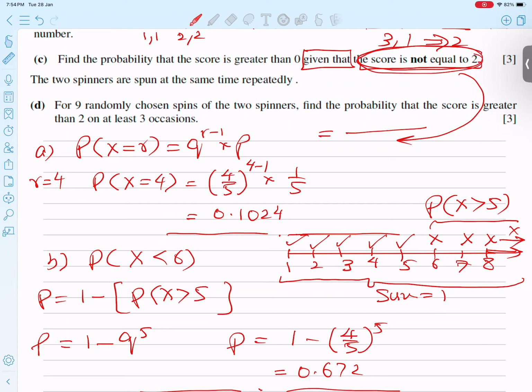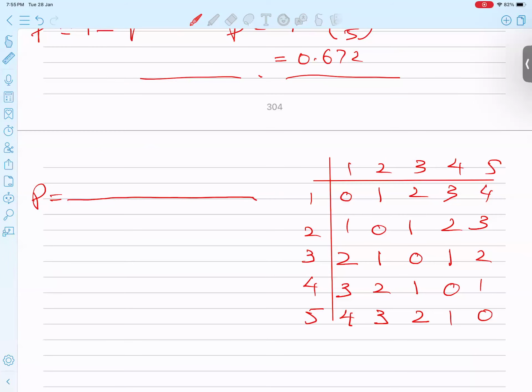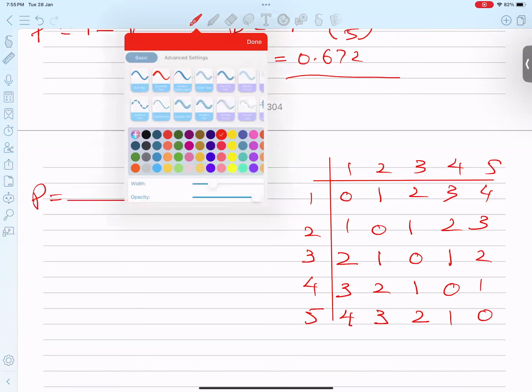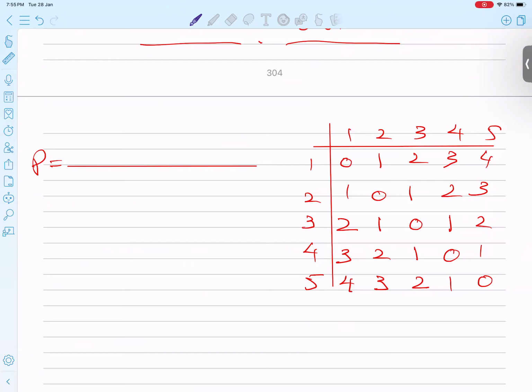So I'm writing here, score is not equal to 2. Have a look how we can get it. I put blue boxes where the score is not equal to 2. How many numbers are not equal to 2?